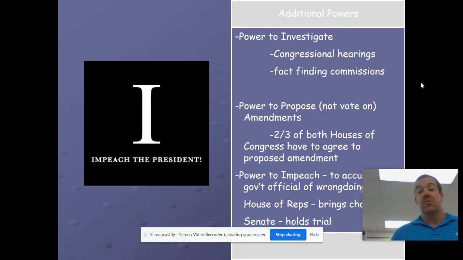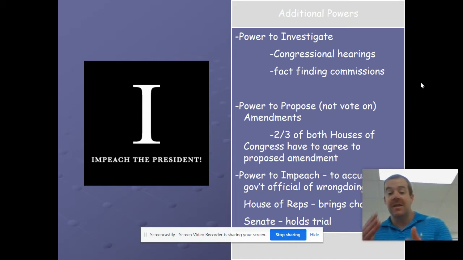Additional powers, all right: the power to investigate or hold congressional hearings. An example I often cite with this, if you like baseball, which I do, I coach baseball here at the school, is the scandal involving steroids or performance enhancing drugs in the late 90s and early 2000s with baseball. Congress had congressional hearings on this, and they come up with commissions to find the facts about certain cases they're looking at. Power to propose amendments.